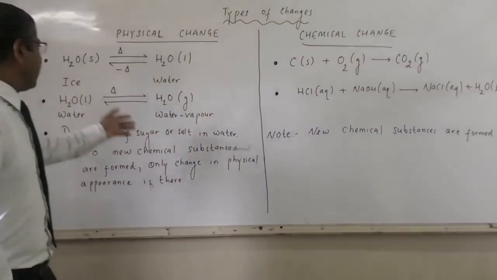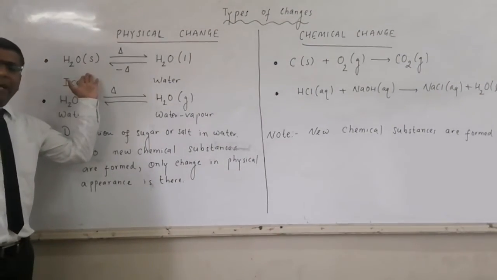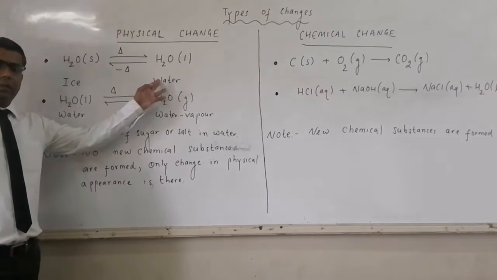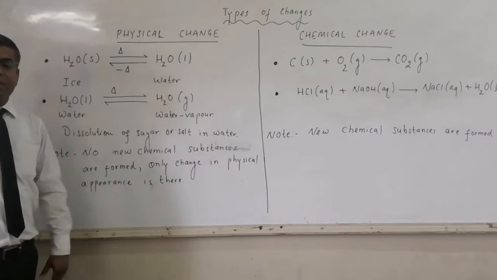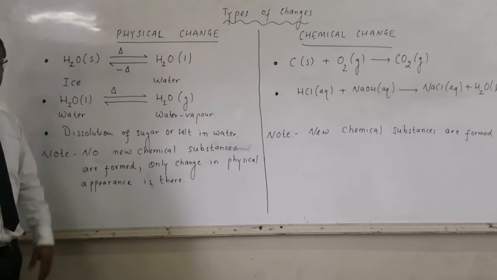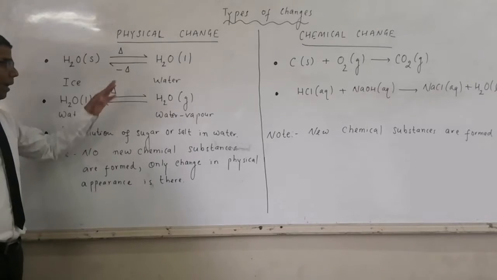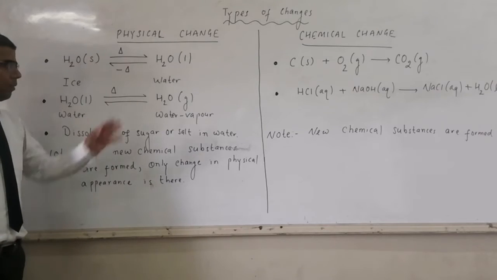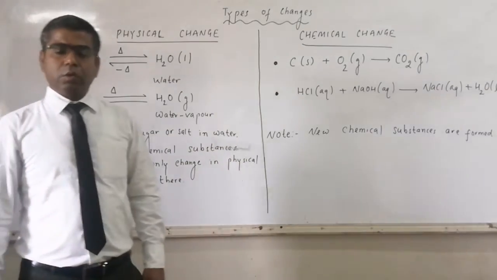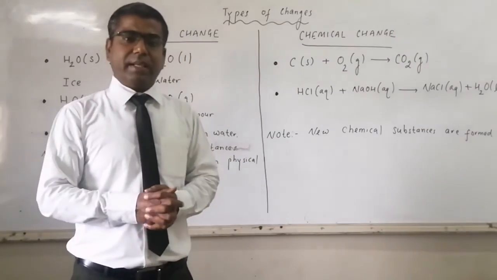So melting of ice is a physical change. Reverse, freezing of water, is a physical change. H2O water to H2O gas is boiling. Reverse is condensation. So these are the examples of physical changes.